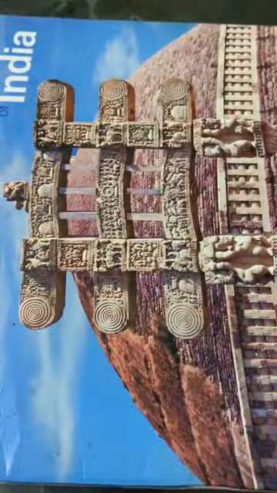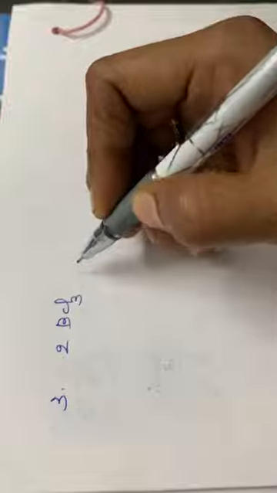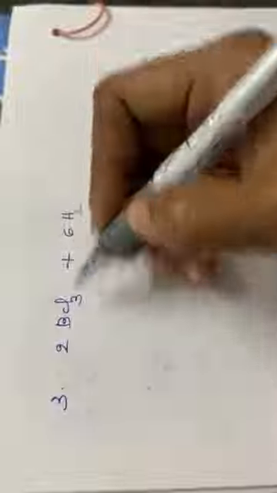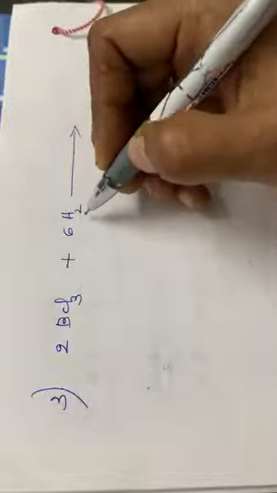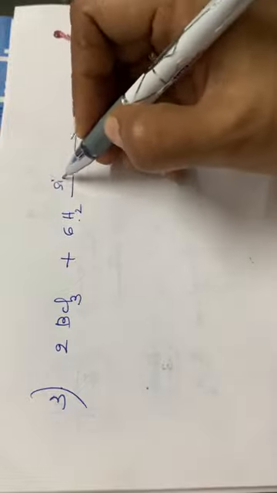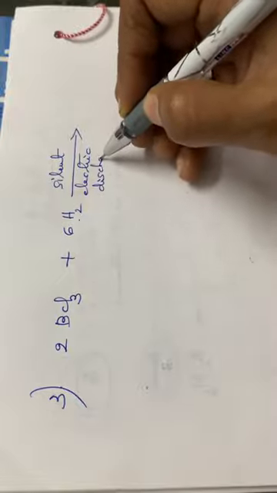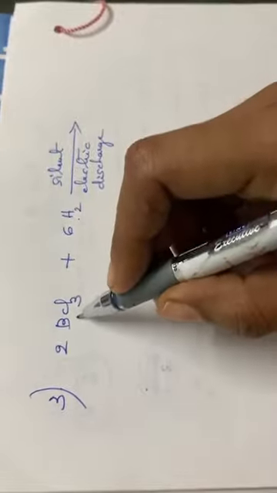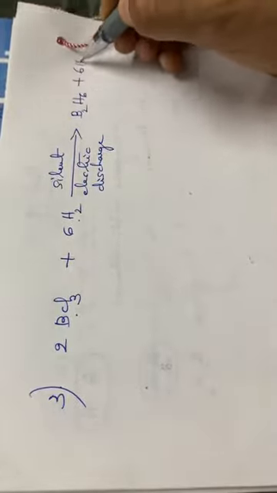Third method of preparation: by passing a silent electric discharge through boron trichloride vapors. So 2 BCl3 plus 6 hydrogen. Silent electric discharge is passed over a mixture of hydrogen and boron trichloride. Okay, so here you have to write down silent electric discharge. So we will be obtaining this diborane plus 6 molecules of HCl.